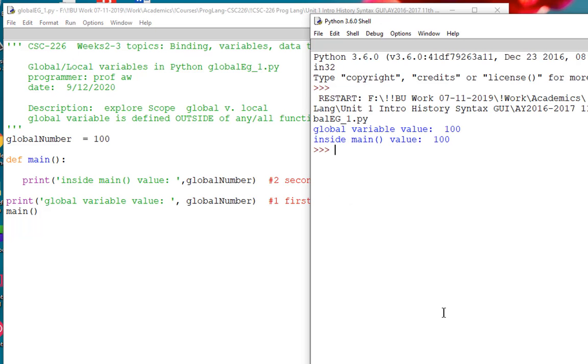We only have one variable named global number. It's declared globally. That means it's outside the scope or the jurisdiction of any function in this program, and therefore every function that gets defined in this program has access to global number. When you're first learning to use structured programming, it's very tempting to just go ahead and make things global, because then you don't have to worry about passing parameters. But that is really not a good way to go. It's a dangerous way to program.